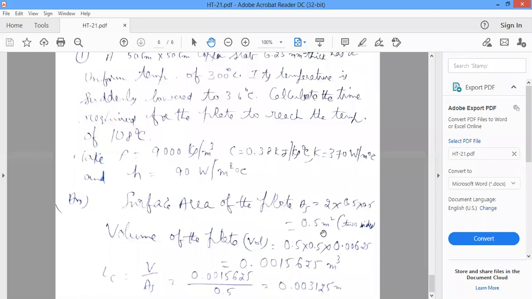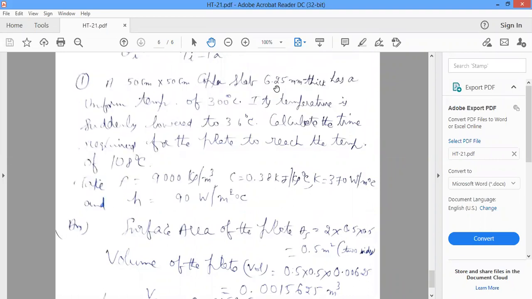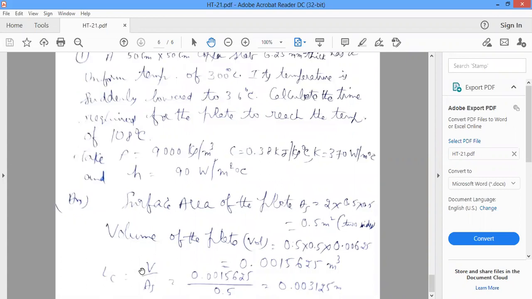Otherwise, Lc here is thickness by 2, volume by surface area or semi thickness, you can take that also. That is 6.25 divided by 2, in mm. Then Lc is 0.003125 meters. After that, you have to calculate the Biot number.